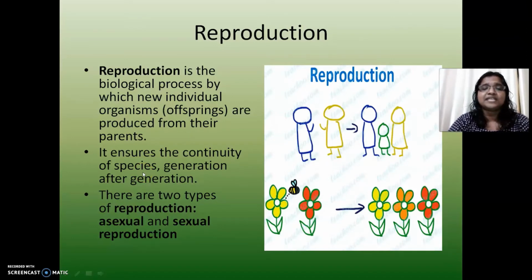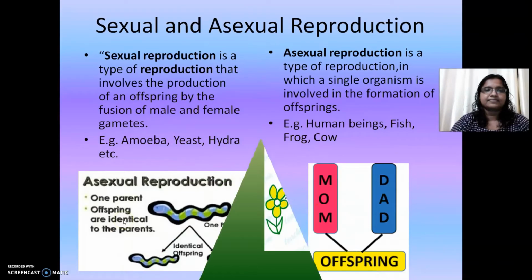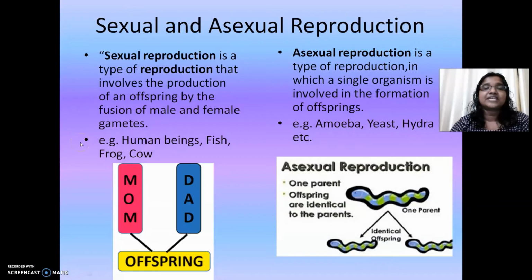There are two main types of reproduction: asexual reproduction and sexual reproduction. Let's see about sexual and asexual reproduction. In sexual reproduction, two individuals are involved, one male and one female, and they form gametes, or sex cells.